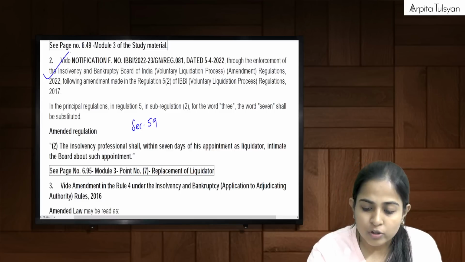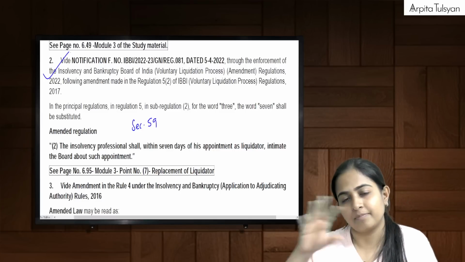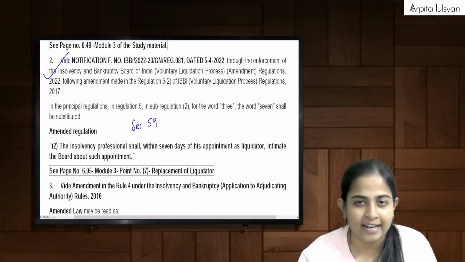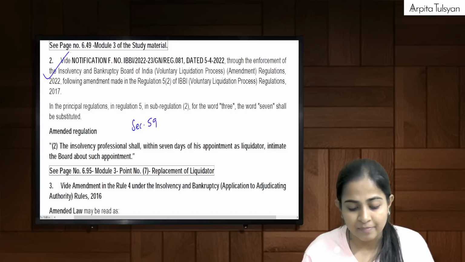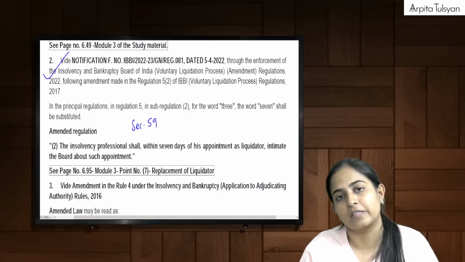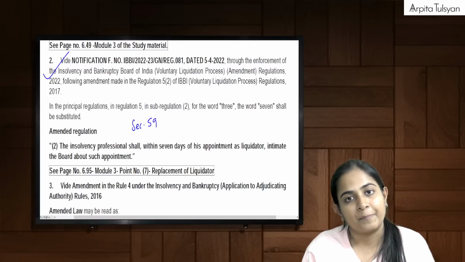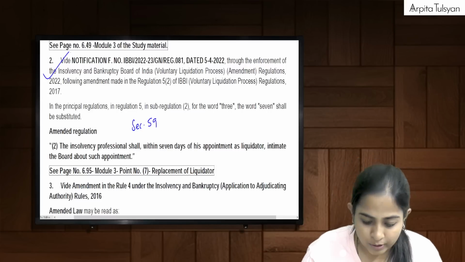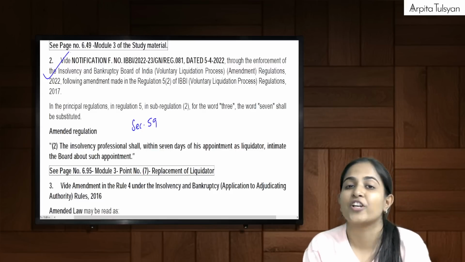Yes. So now, in case of voluntary liquidation, the liquidator was appointed and all those things were happening. Rest everything remains the same. Suppose the corporate debtor wants to replace the liquidator, then he can do so by passing a special resolution.